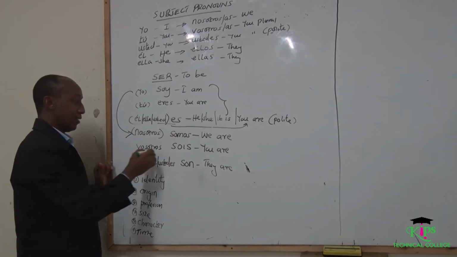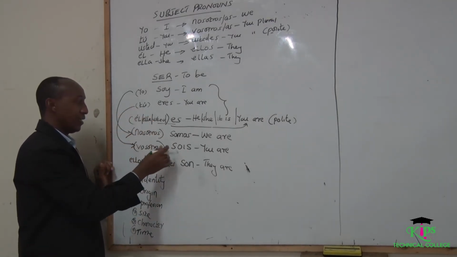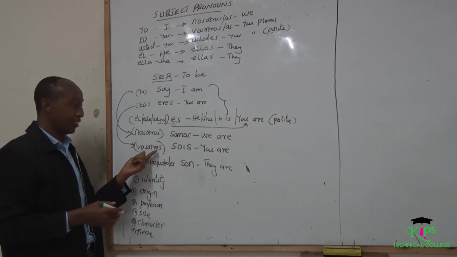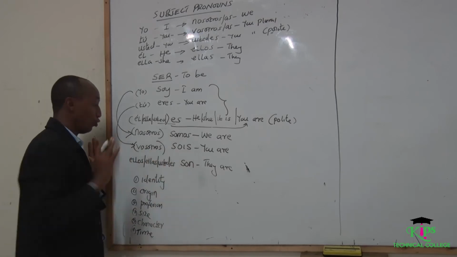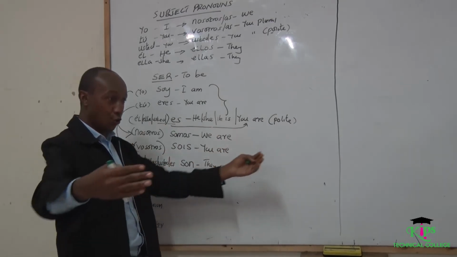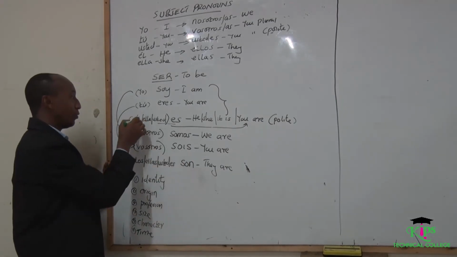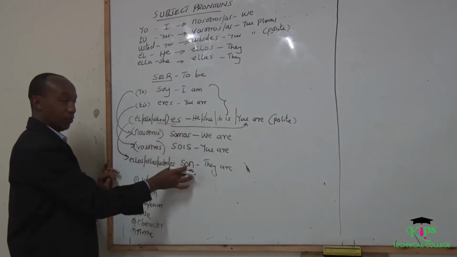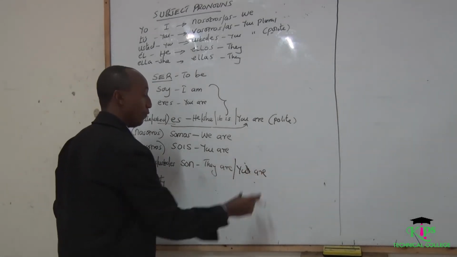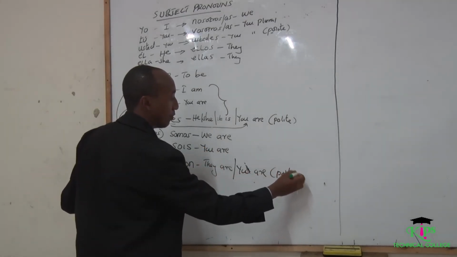Then this is sois, which is the plural of eres. Someone can say sois. Another person can decide to say vosotros sois for men, vosotras sois. But using sois alone, there is no problem. It's still complete, which is you are, but for many people, that is you in a group or more than one. Then we have son, which is the plural of es. Son is they are. You can as well use son to mean you are, referring to many people, but this is polite.